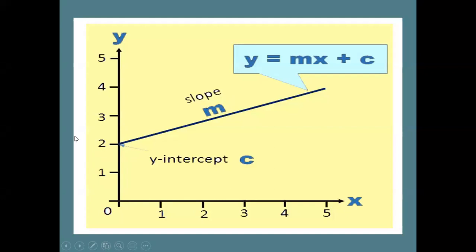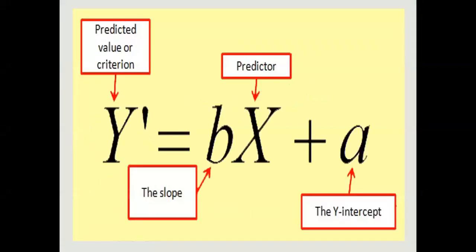Clear? Yes. Okay. Now, if we denote a particular term for each, we can say the predicted is y, the slope or coefficient of correlation is b or m, the predictor, which predicts the data, is the independent term, that is x, and the intercept is a or c or b, anything.